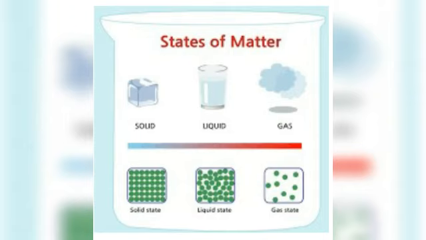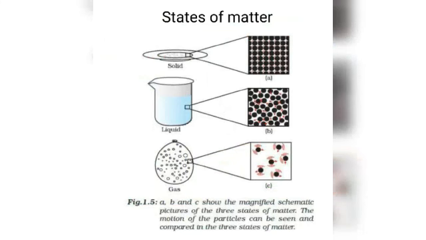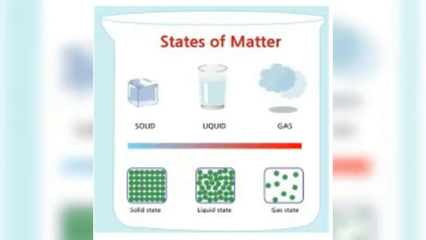Let's summarize what we learned today. We mainly learned three states of matter: solid state, liquid state, and gaseous state. The force of attraction between the particles and the position of the particles, that's what we focused on mainly. The position and attraction between the particles are entirely different in these three states of matter.